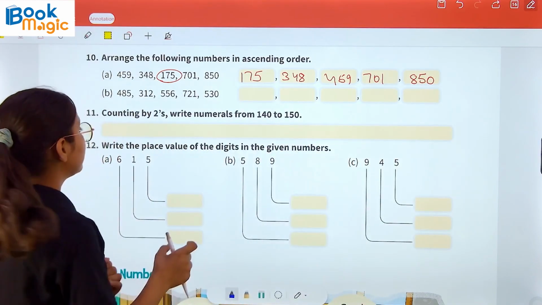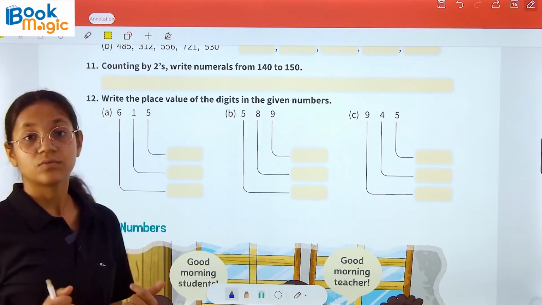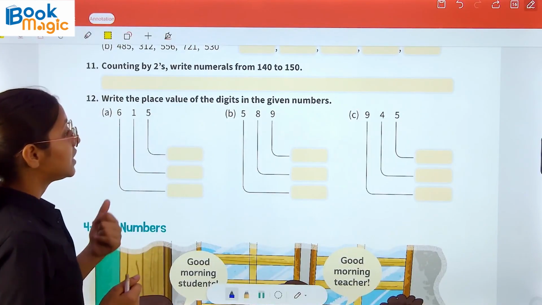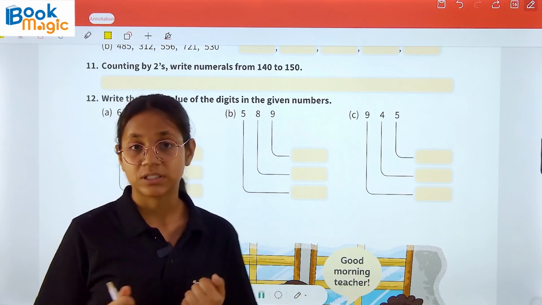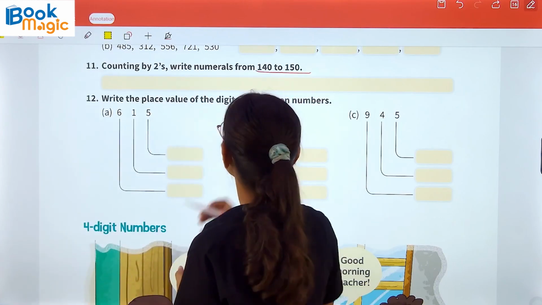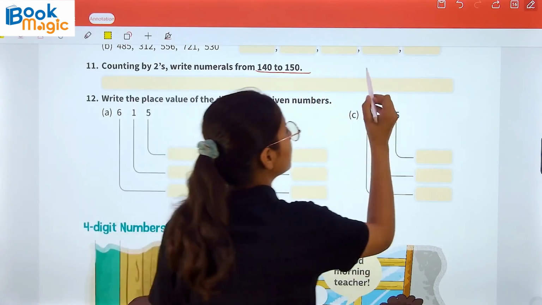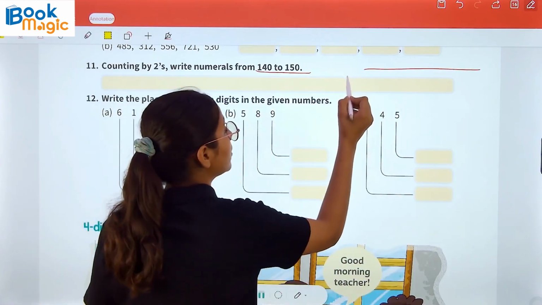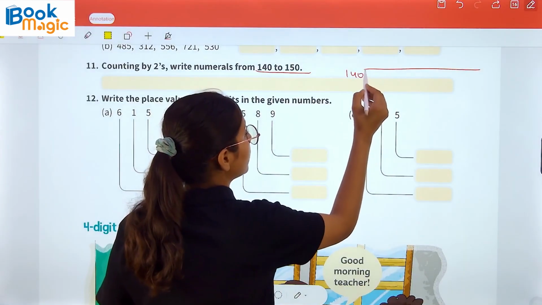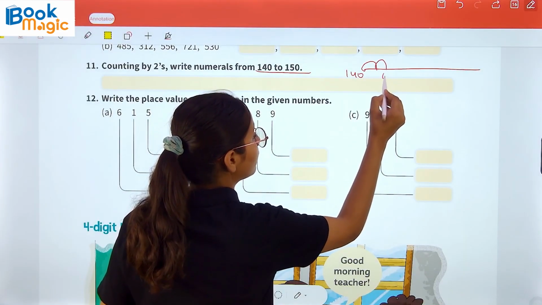Now question number 11. Counting by 2s. We all know skip counting. Here we have to do the skip counting. So 140 to 150, we will skip 2. I am making a number line here. 140, then 141, 142.